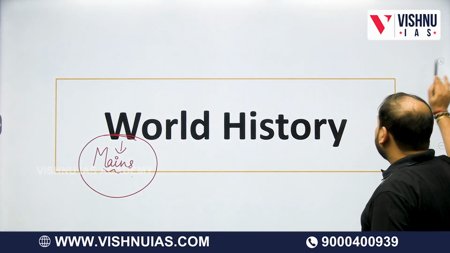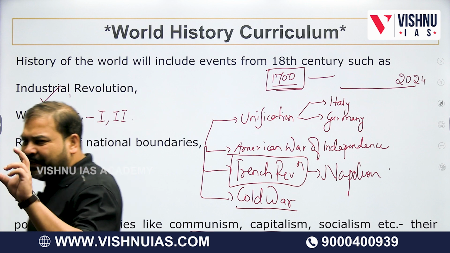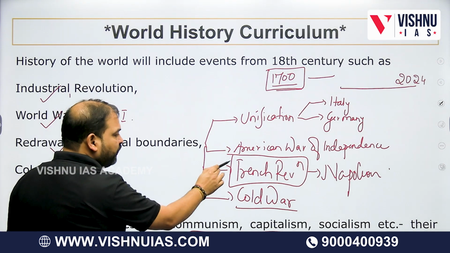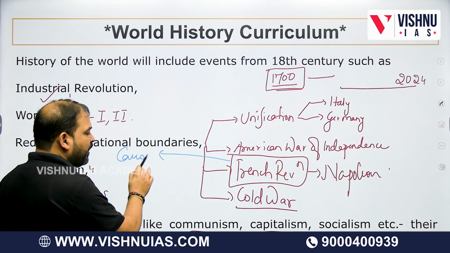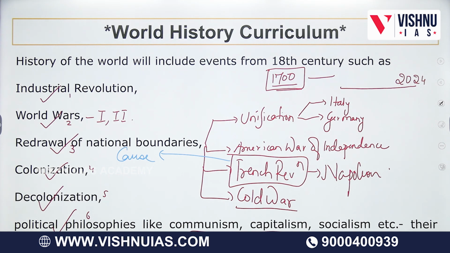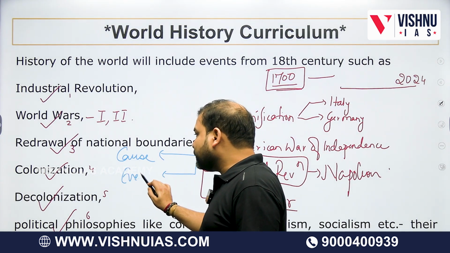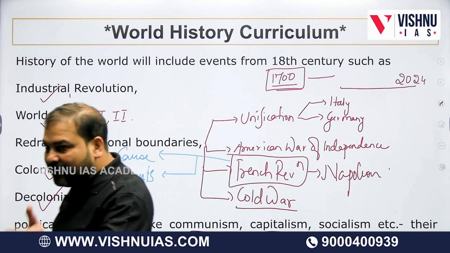So for example, if I am studying, let's say, the French Revolution, invariably, for every event, we need to first of all understand why that event happened. If something has happened, let me explore the causes. So there would be the cause of the American Revolution, Cold War, unification of Italy, cause of unification of Germany, cause of colonization, cause of decolonization. Every place, cause. Of course, every place the second topic would be, if there is such a big thing, it wouldn't have happened in a day.